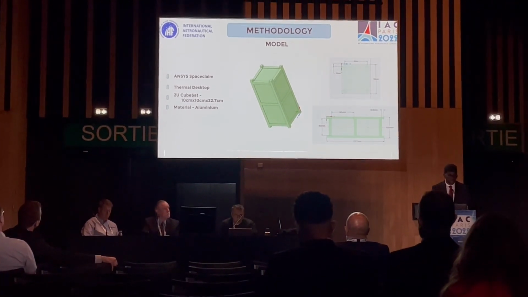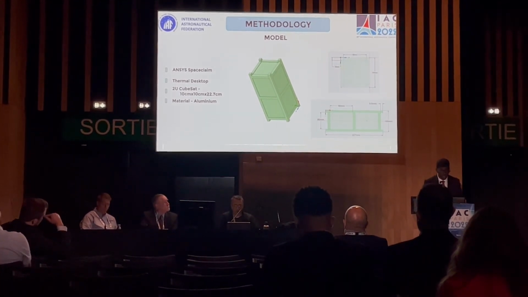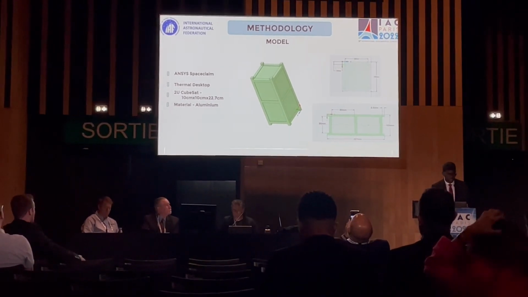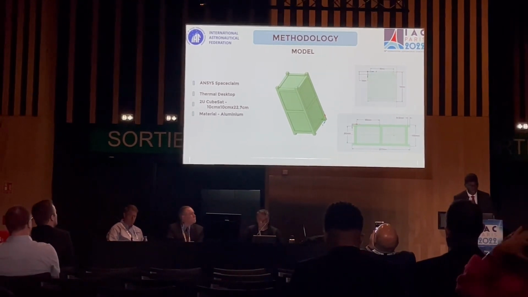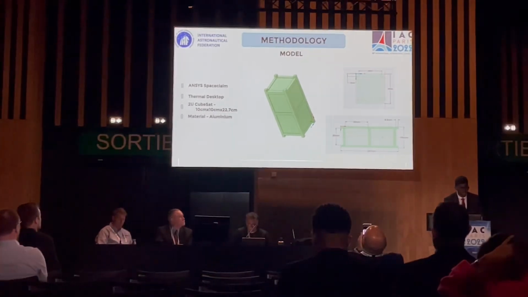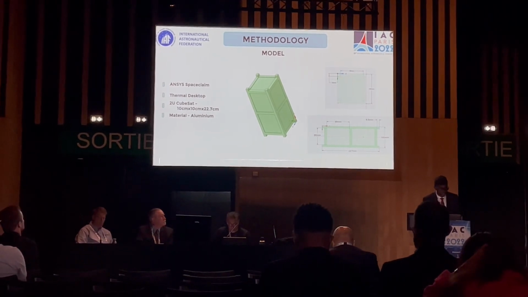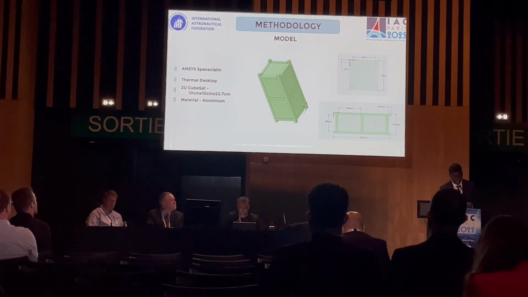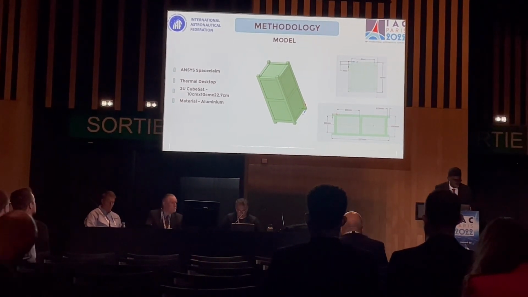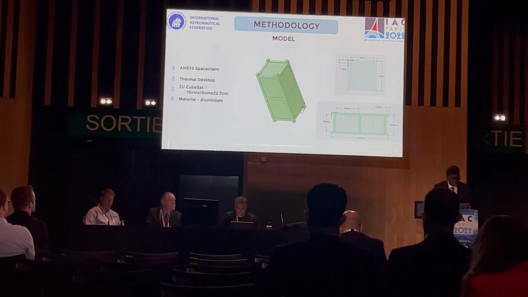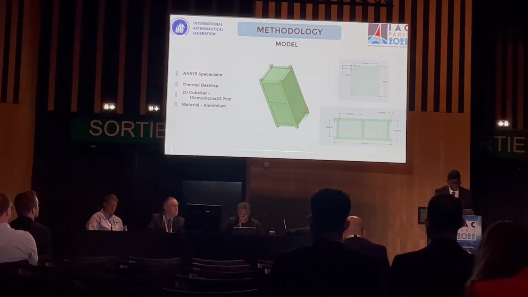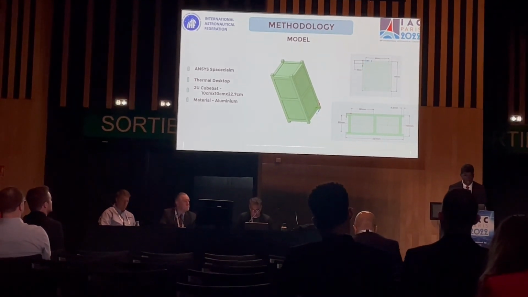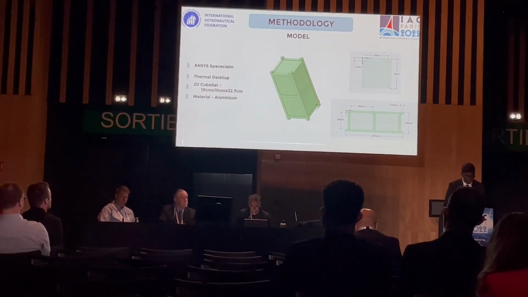Now coming to the methodology. The two main software packages which we used for the modeling and the simulation are ANSYS and Thermal Desktop. The model which we chose was a 2U Cubesat, a hollow one with dimensions of 10 x 10 x 22.7 centimeters, which is the standard dimension of a 2U Cubesat. The material which we chose was aluminium because it's a lightweight and strong material. ANSYS SpaceClaim was used to create and mesh the 3D Cubesat CAD model. Thermal analysis of the Cubesat was done using Thermal Desktop. The surface properties, orbital parameters and orientation have to be set in Thermal Desktop to perform the analysis.